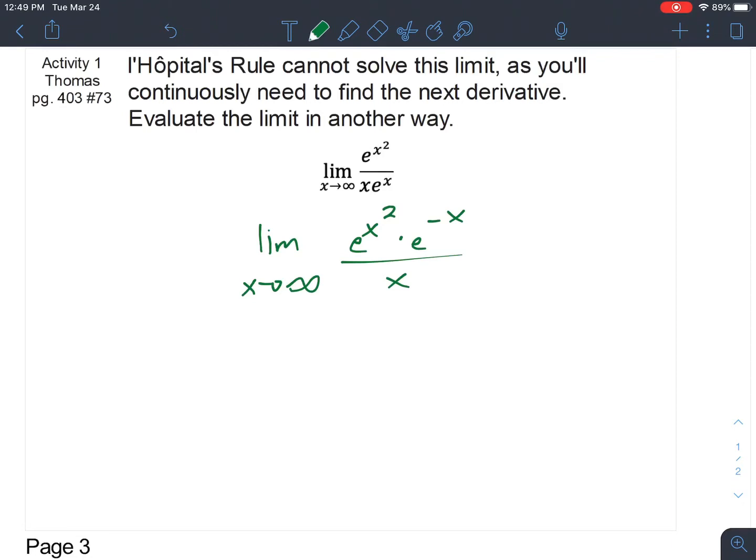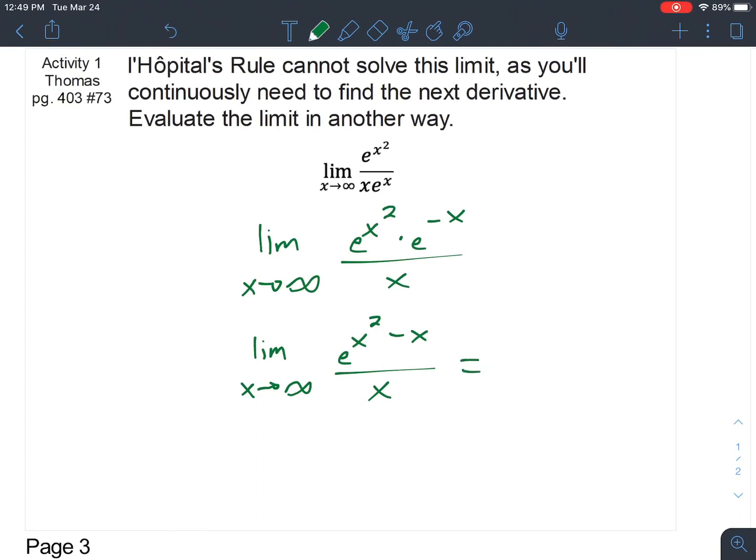Then what I'm going to do is combine these e's up here at the top. We know that when we have the same base, the exponents are supposed to add, but because it's x squared and a negative x, they're going to end up subtracting. X squared minus x, and then the denominator is still x.